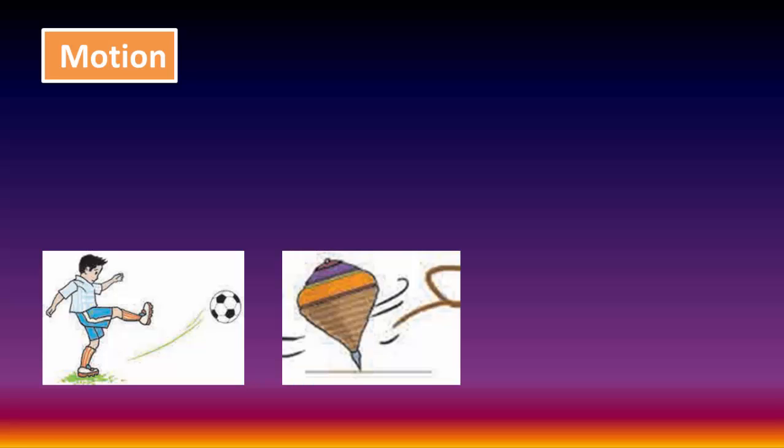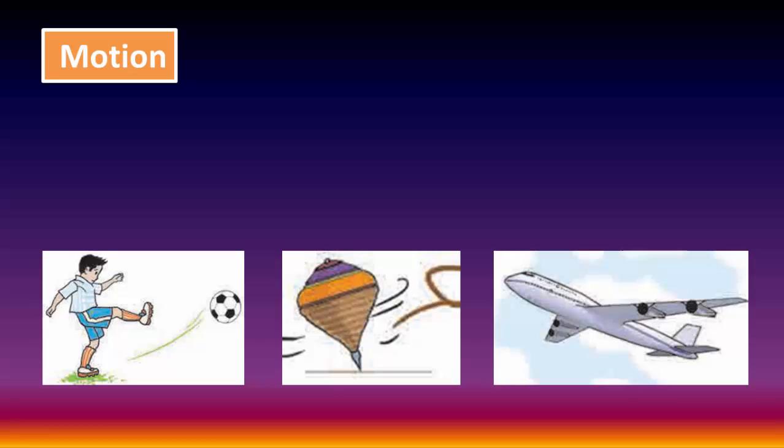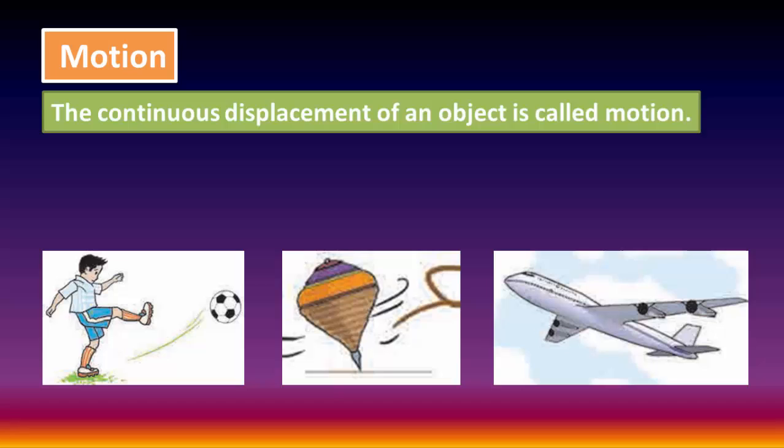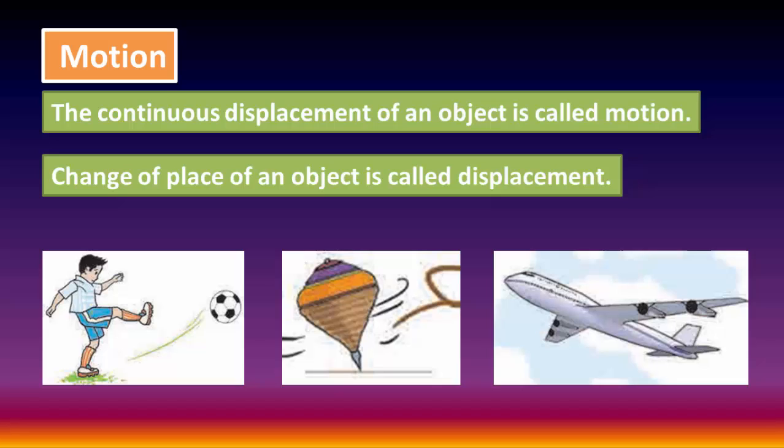This is another picture. In this picture, the toy is in motion, which means there is a continuous displacement of the toy, but the direction of the toy is different from the direction of the football. This is the aeroplane in motion. Therefore, the direction of the aeroplane is again different. These three pictures show there is continuous displacement, but the direction of displacement is different, and these three objects are in motion but have different directions. The continued displacement of an object is called motion. What is displacement? Change of place of an object is called displacement.